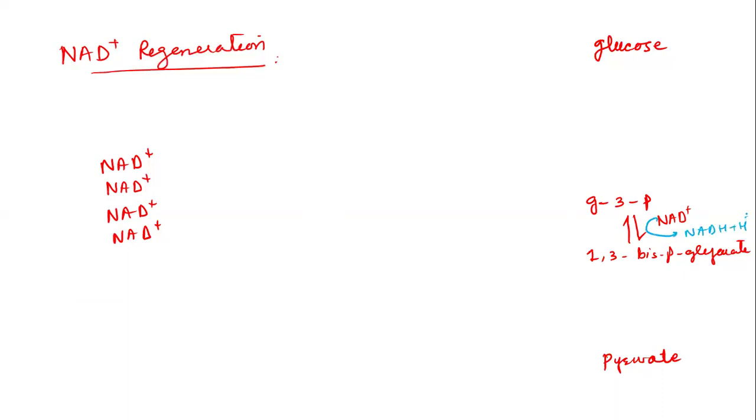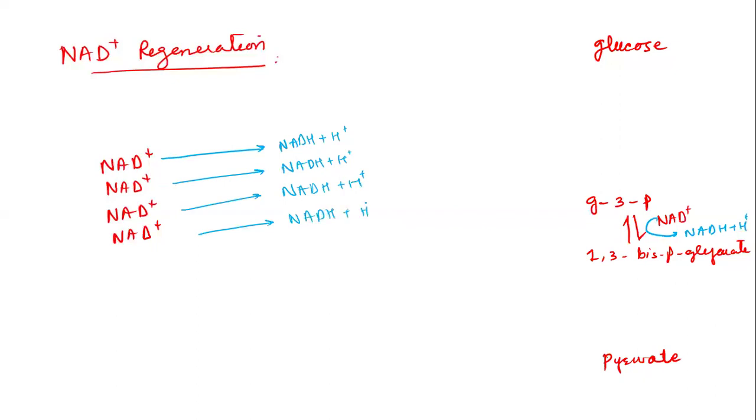So when glycolysis is taking place, the oxidized form, NAD plus, is being converted into the reduced form by the action of the enzyme glyceraldehyde 3-phosphate dehydrogenase. A moment will come when all the oxidized NAD plus has been depleted and converted into its reduced form.